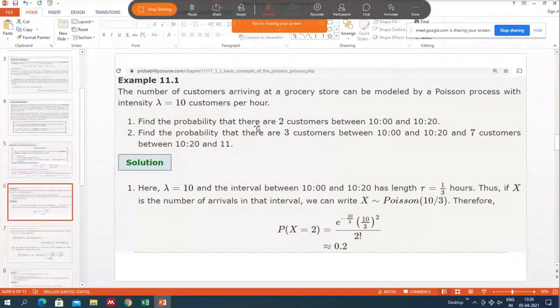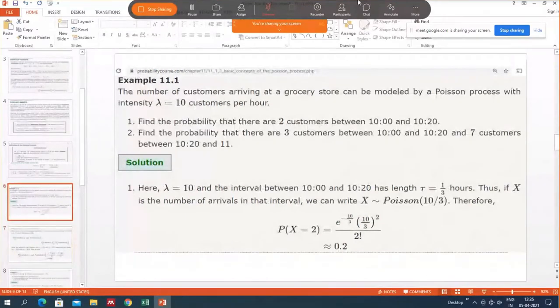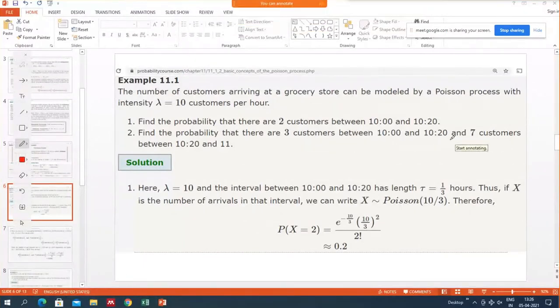Now we move to the second part. Here we have two non-overlapping intervals. One interval is 10 a.m. to 10:20 a.m. and another one is 10:20 to 11 a.m. So they are non-overlapping, and in the question they have the word "and". So we need the number of three arrivals in this interval and seven arrivals in this interval.